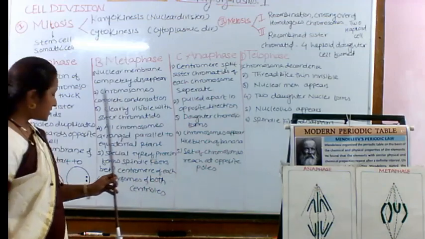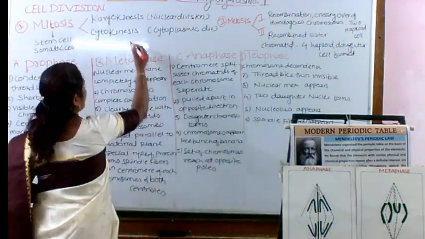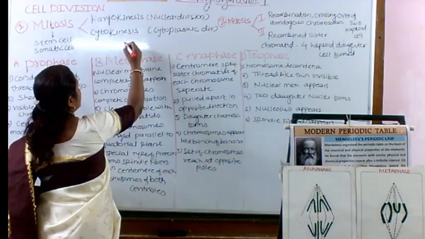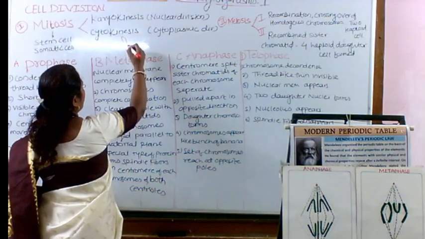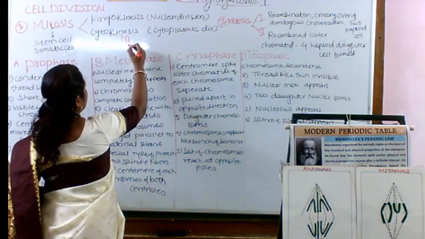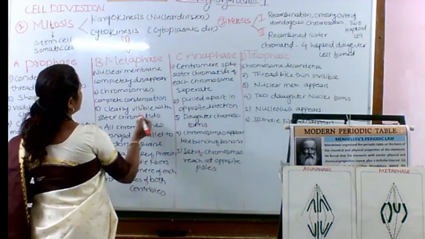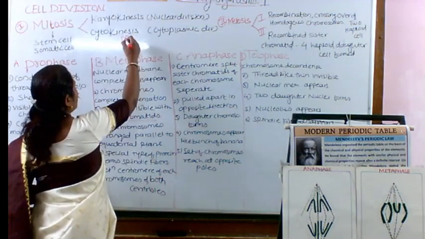These sister chromatids are present just like this. Here is the centromere. Next, the sister chromatids appear like the first pair.